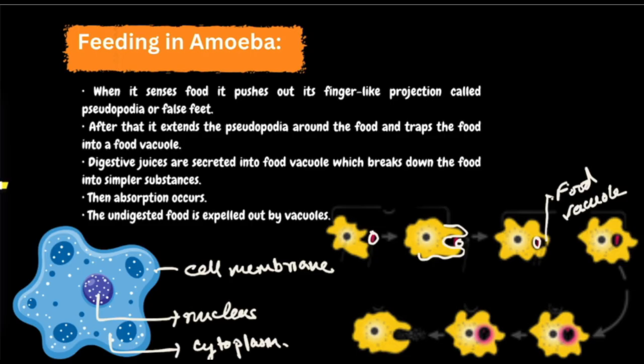The food gets dissolved entirely in the body, and the undigested food is expelled through the food vacuole.